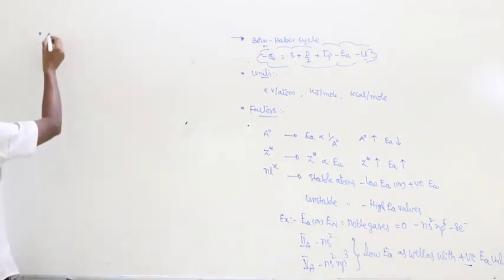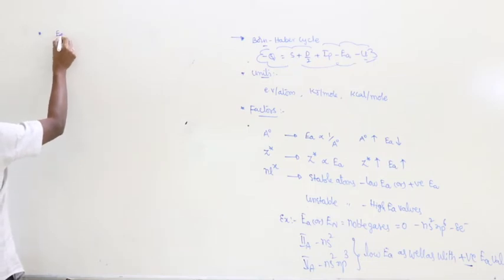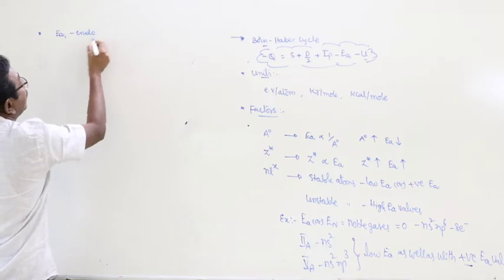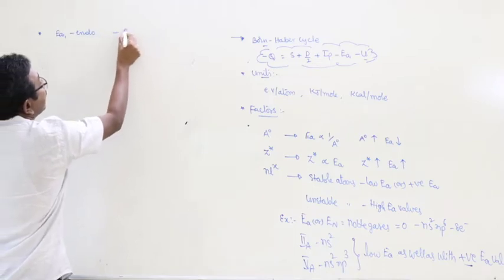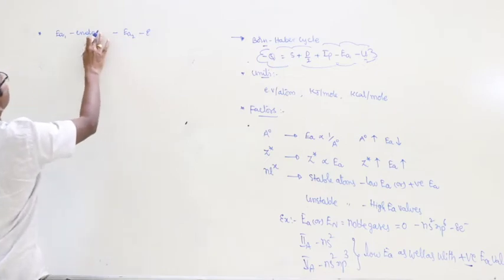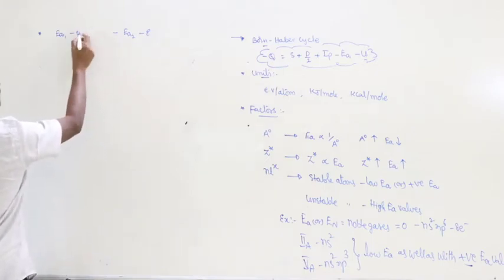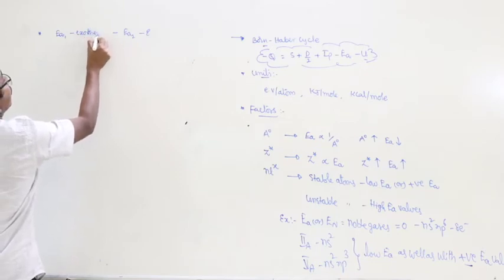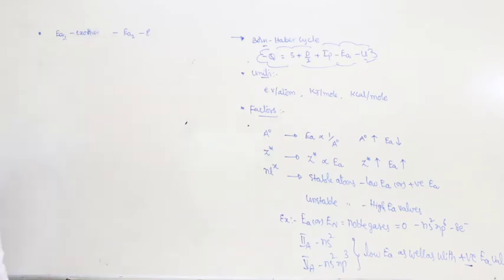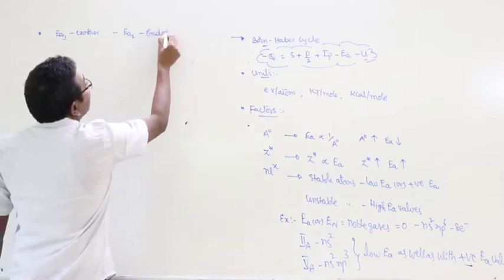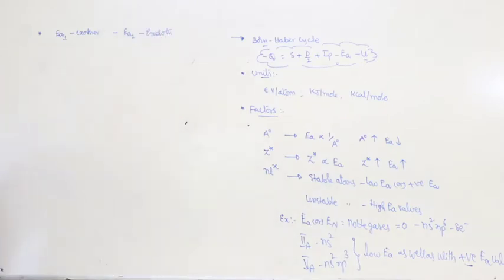At the same time, for most of the elements, the first electron affinity is exothermic and the second electron affinity is endothermic.